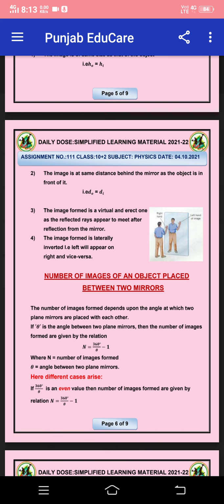reflection from the mirror. The image formed is laterally inverted. Left will appear on right and vice versa.